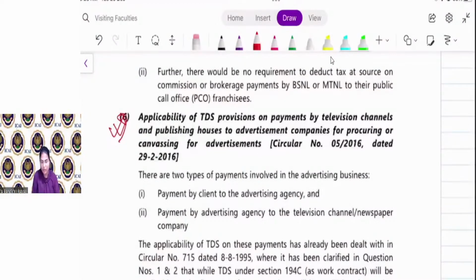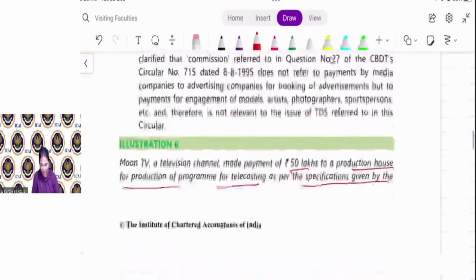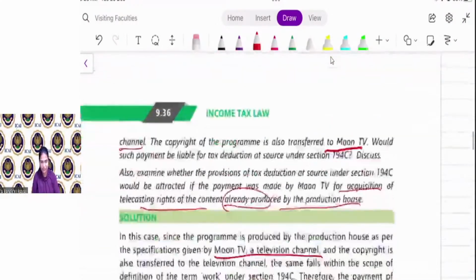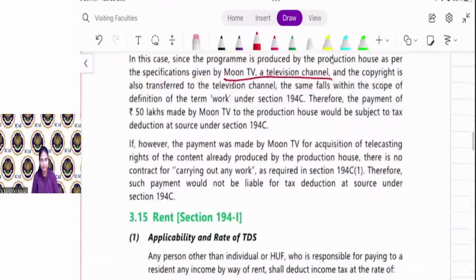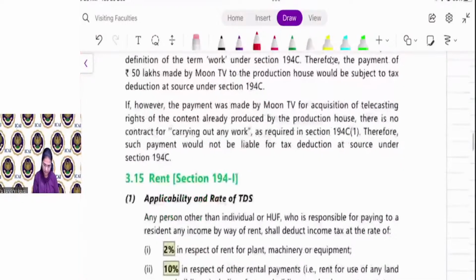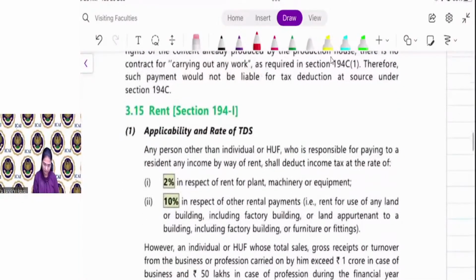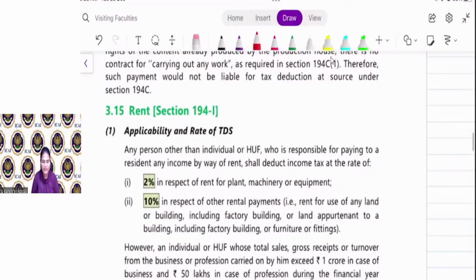Point number 6, we have already discussed that television channel. We have already discussed the illustration number 6. Now come on section 194I, that is rent.